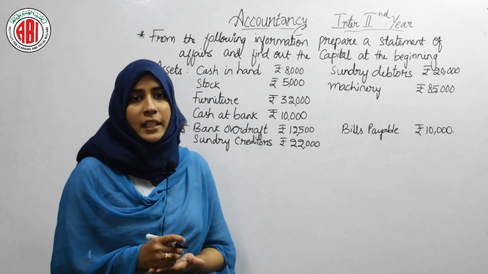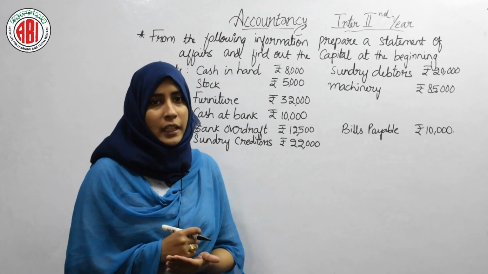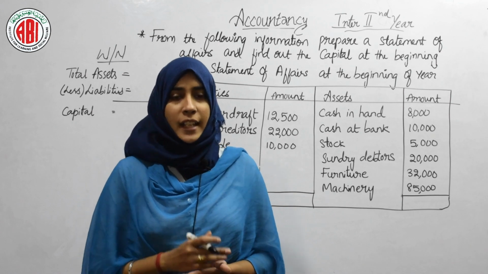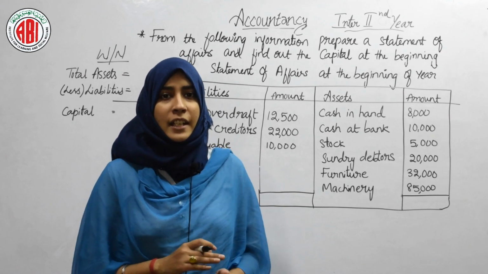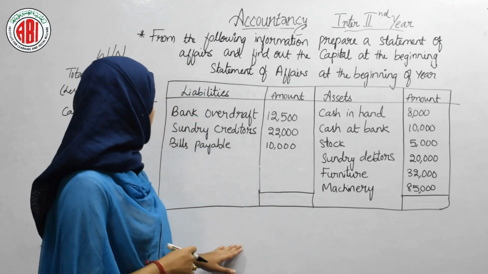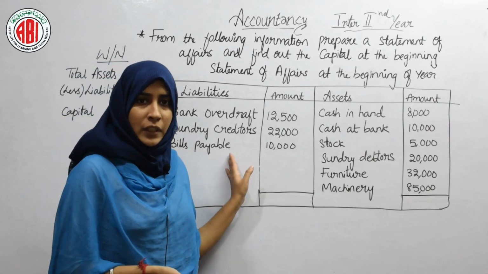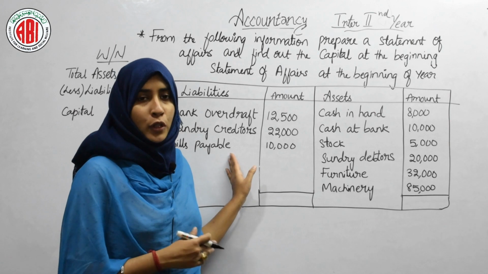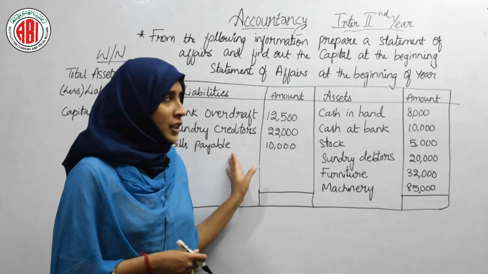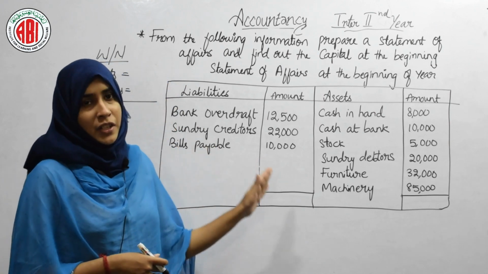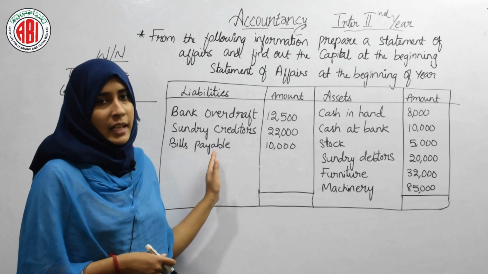Now, let's prepare the statement of affairs at the beginning of the year. Here, I don't have much space. That's why I have erased the board and then I did my solution part. As I told you earlier, our statement of affairs at the beginning of the year or at the closing of the year, both are same as our balance sheet. So, here we have differentiated the amounts of assets and liabilities.